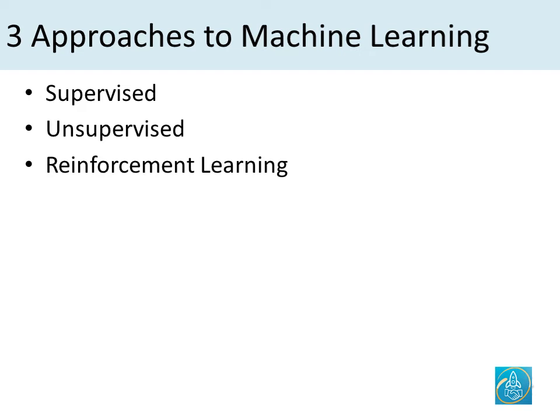The third one is reinforcement learning, and this is essentially the ability of computer programs to figure out the sequence of steps to get to a goal or an outcome. So think of it as a game of chess, where the goal for a chess player or a machine learning algorithm is to lose as few pieces as possible, and the eventual goal is to win the game.